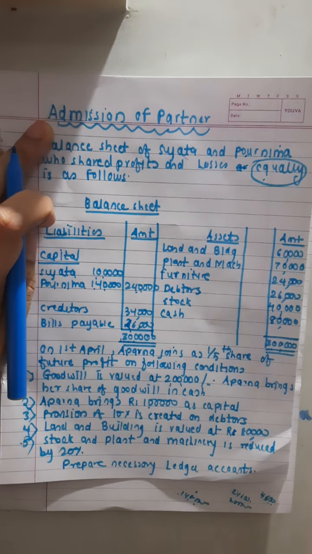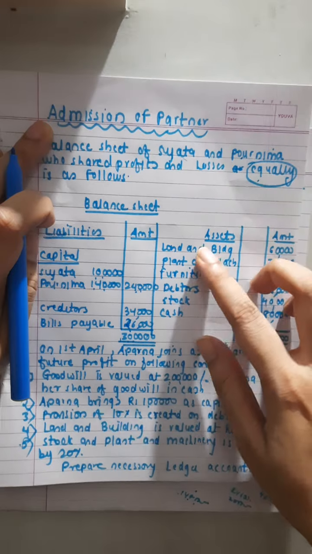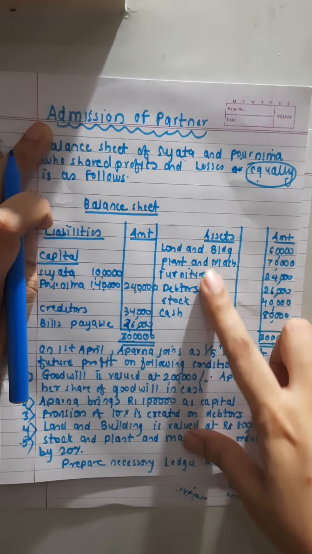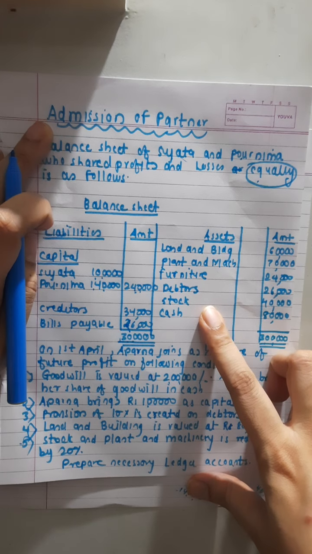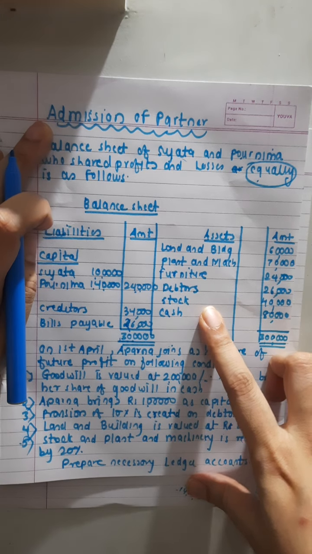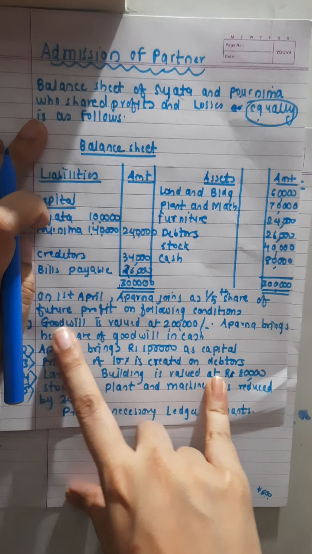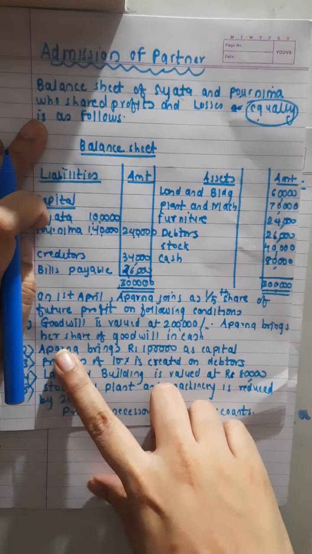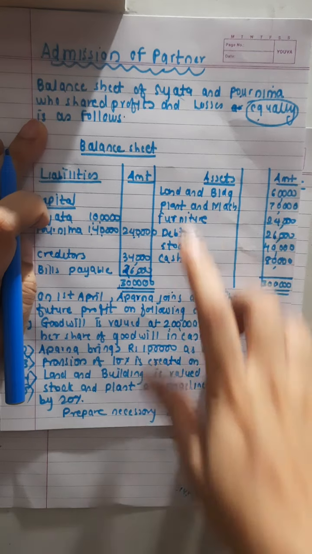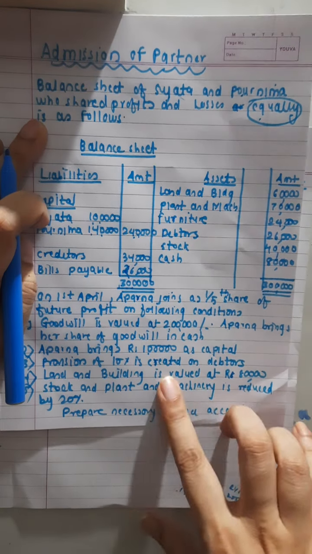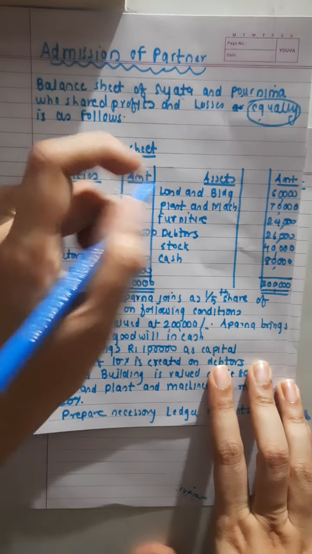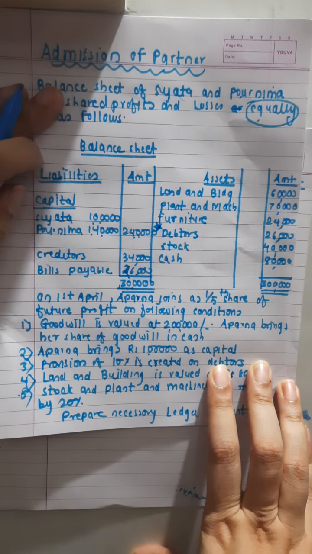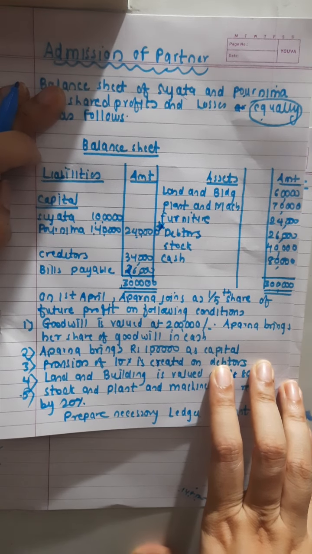Okay, this was the first part. Now I have to record all asset sides. In asset sides, I have to see whether there is any adjustment. See, first adjustment is goodwill, which is not connected with this. Second adjustment is capital, not connected. Third adjustment is debtors. Yes, there is an adjustment on debtors, so star mark it, because there is an adjustment.